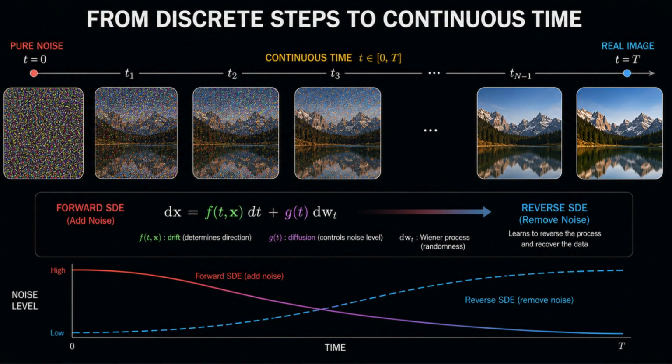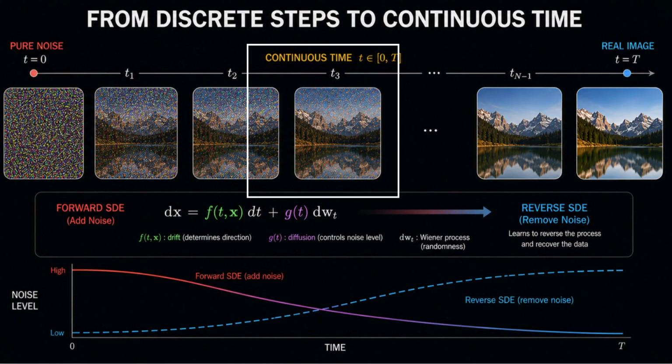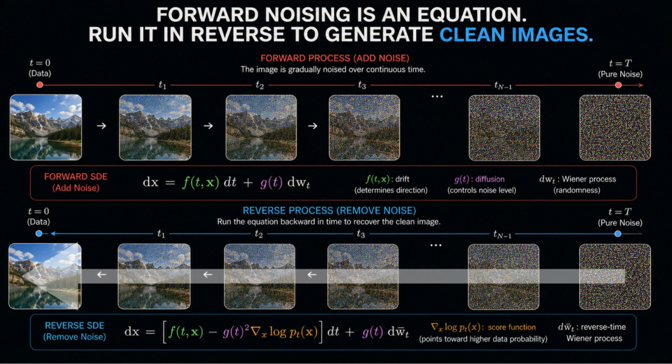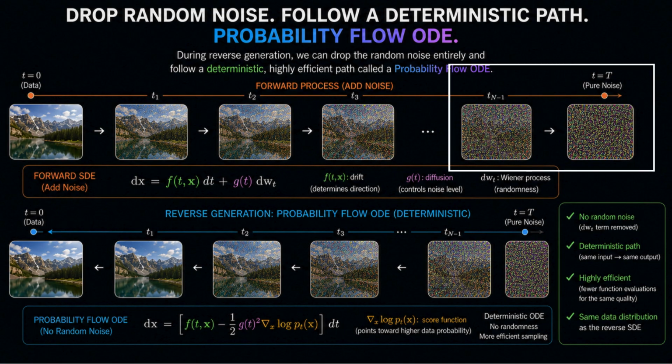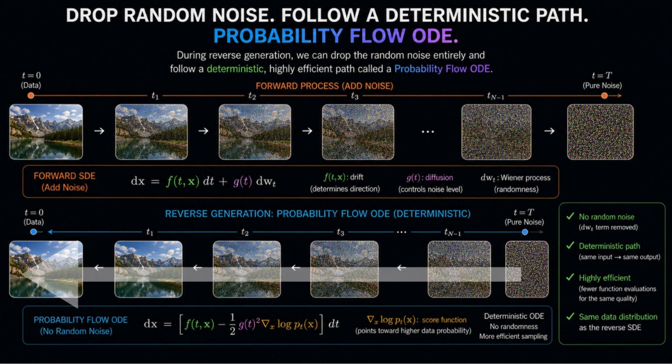Going down another level, instead of using arbitrary discrete steps for this noise, researchers realized they could map this entire process using continuous time through stochastic differential equations. By treating the forward noising process as a continuous flowing mathematical equation, we can mathematically run it in reverse to generate clean images. We can even drop the random noise entirely during the reverse generation, creating a deterministic, highly efficient path called a probability flow ODE.